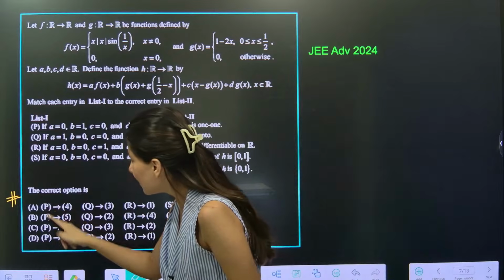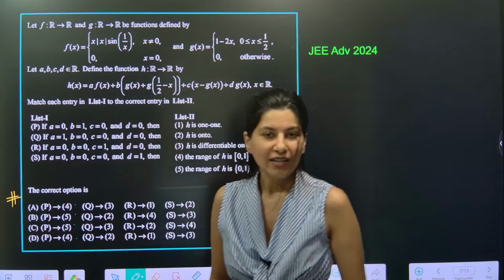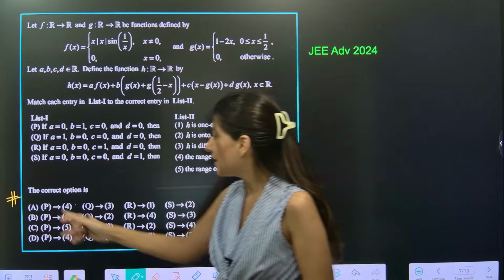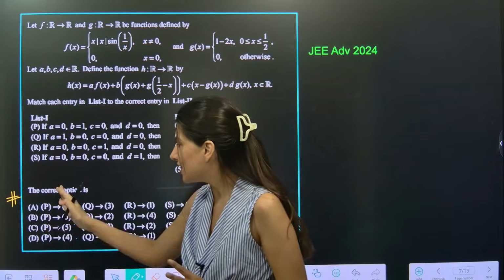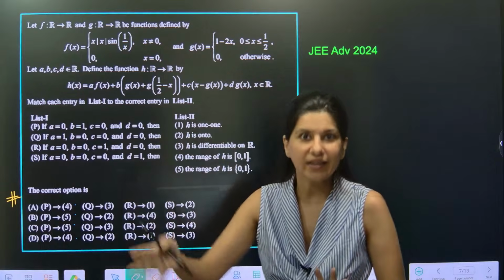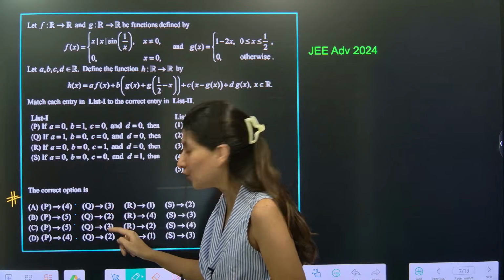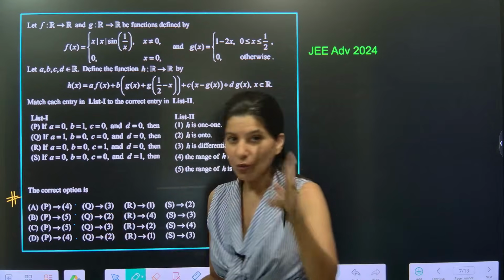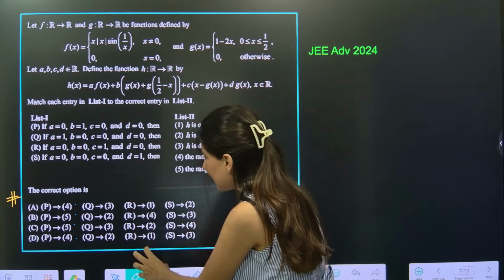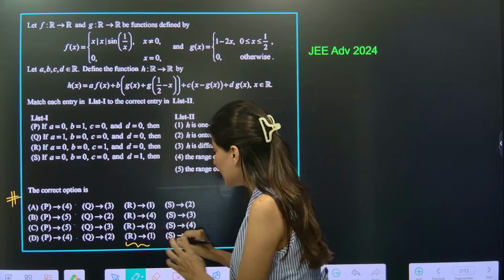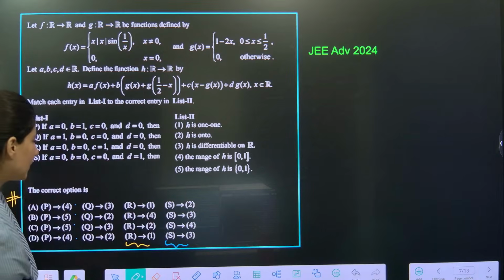If you observe, P is having 4, 4, 5, 5. That means there is a 50% chance that A or D is correct, and B and C are correct. So P is not giving me any hint. The same is happening with Q: 3 twice, 2 twice. Again 50-50. We are not interested in 50-50 anyway.